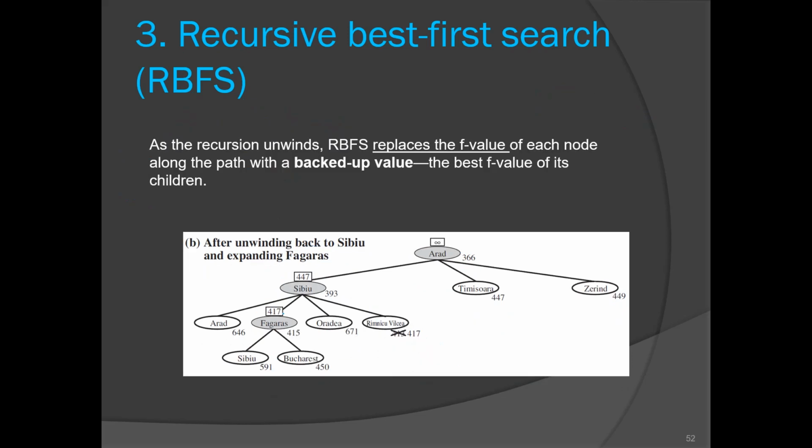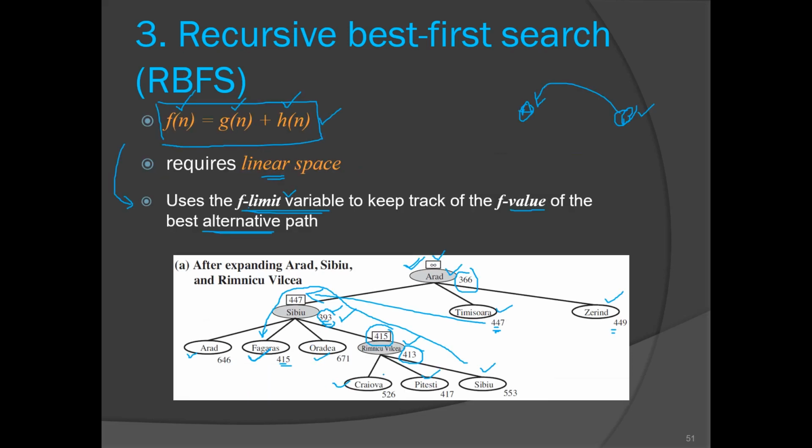So here we have to do one additional thing. As this recursion unwinds, we have to replace the f value of some nodes along the path with the backed up value. So what we have to do is find, now our recursion is unwinding. We have to go to the other sub branch, right? So we have to update the f value of this RV city.